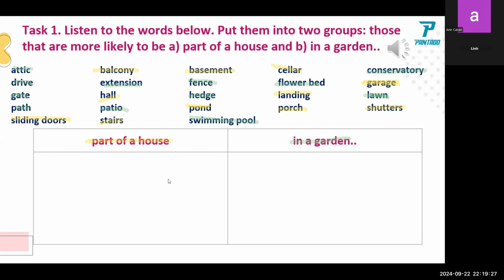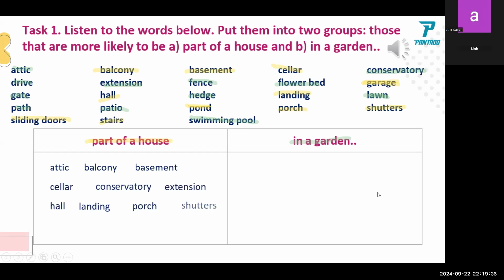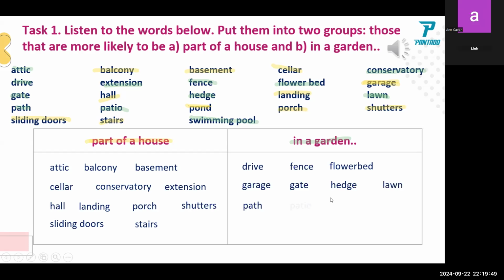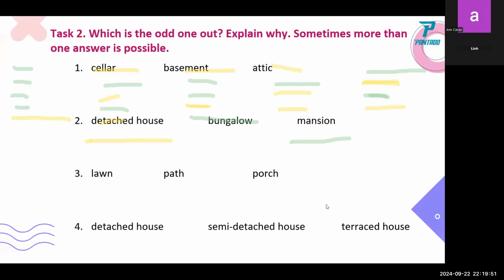Okay. Balcony, basement. Okay. Attic, stairs, sliding door, conservatory. Part of the garden, we have the fence, the drive, flower bed, of course, garage, color green, lawn, flower bed, fence, hedge, patio, extension. Okay, correct. Okay, very good.